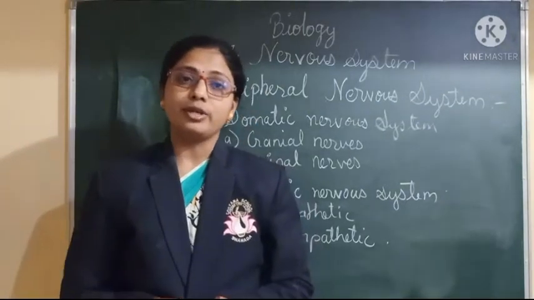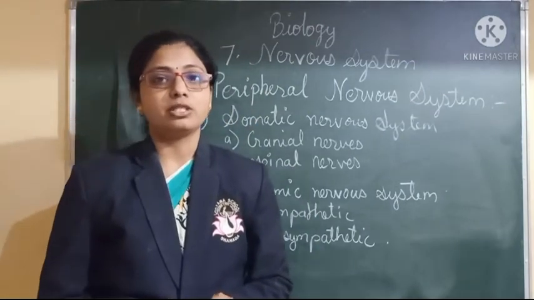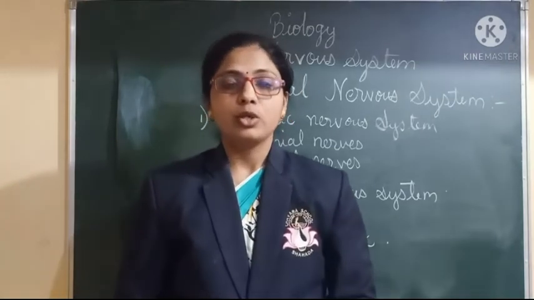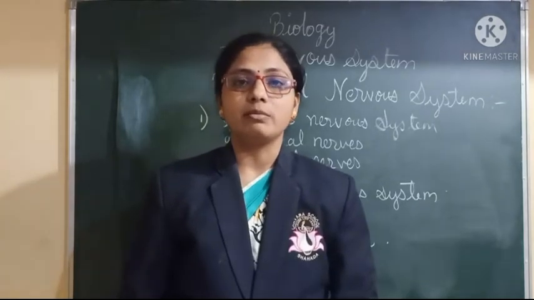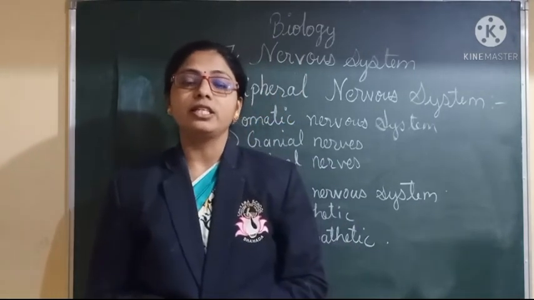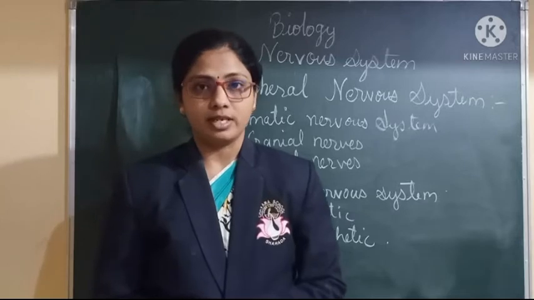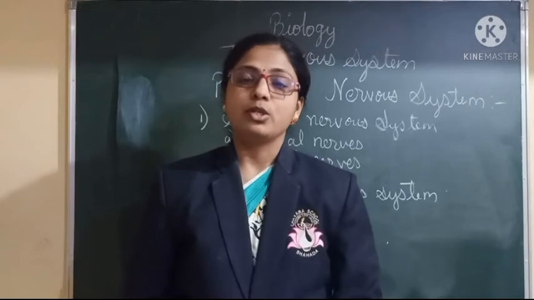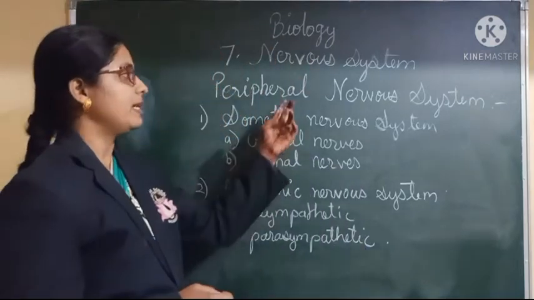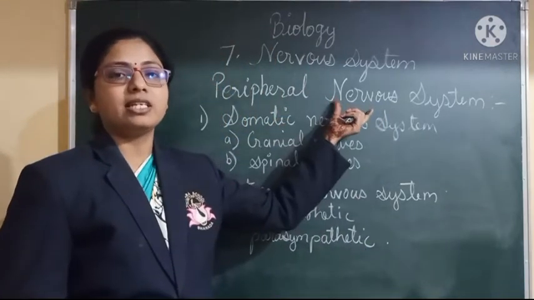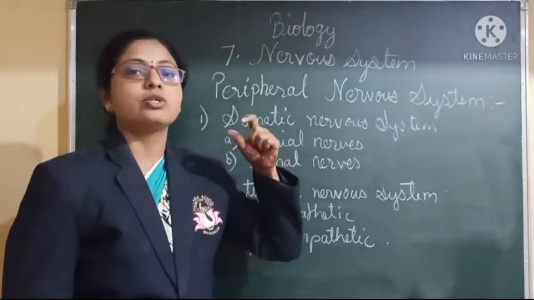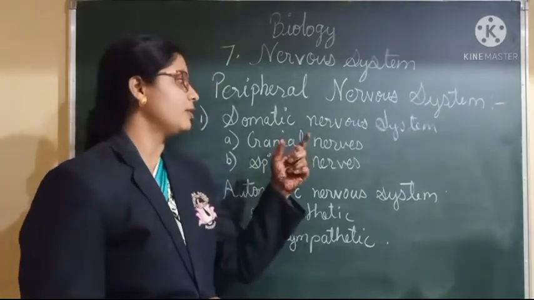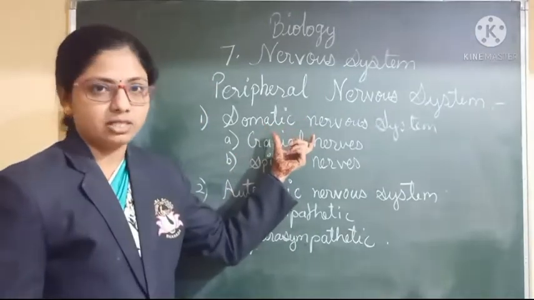Now next we are going to see the next part of the nervous system, that is the peripheral nervous system. The peripheral nervous system has the nerves which are connected to other parts of the body. That is why its name is peripheral nervous system. Mainly it consists of two parts, the somatic nervous system and the autonomic nervous system. First we are going to study the somatic nervous system.